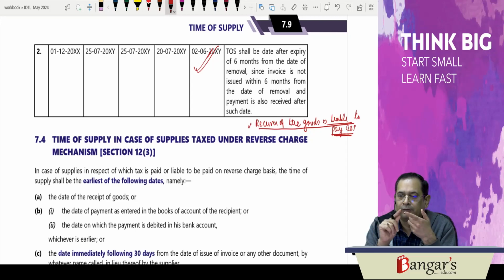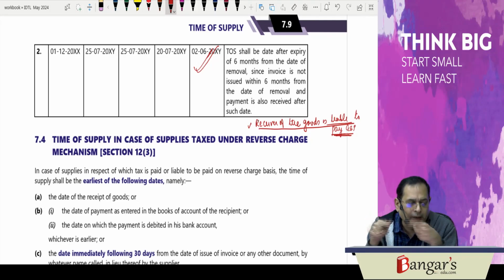When I receive the goods, number one is the date of receipt of goods. Number two is the date when the payment is entered in our books, or when the same has been debited from my bank account, whichever is earlier. And number three is the 31st day from the date of invoice. If the invoice date is 1st of October, then the 30th day will expire on 31st of October. So the 31st day will be 1st of November from the date of invoice.